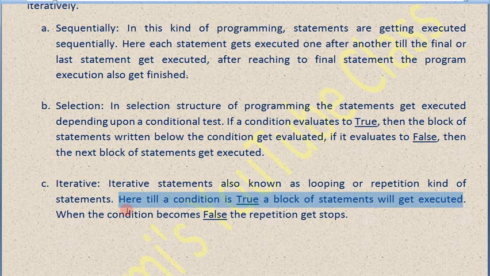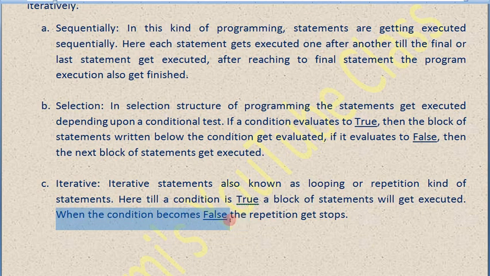Till the condition is true, it will keep executing your statements. When the condition becomes false, that is, when it is no longer satisfied, the repetition of performing the task gets stopped. Okay, understood? Sequential is what, selection is what, and iterative is what.